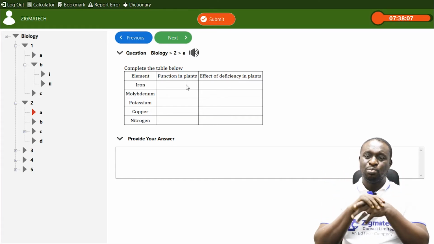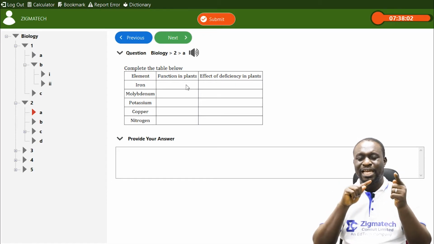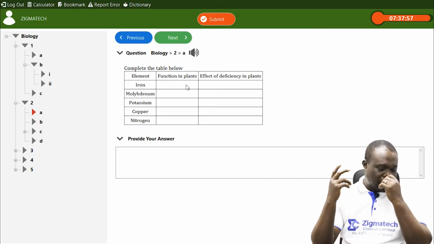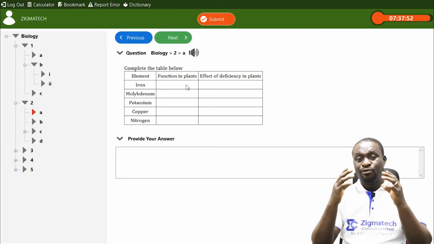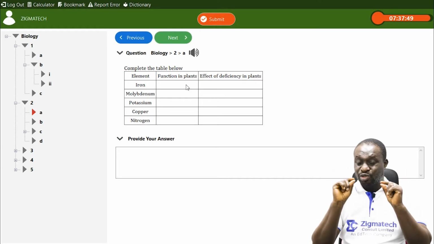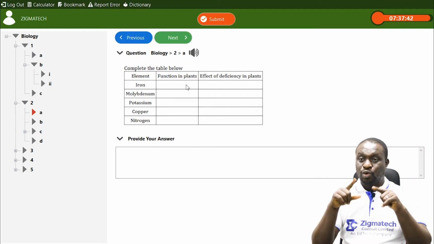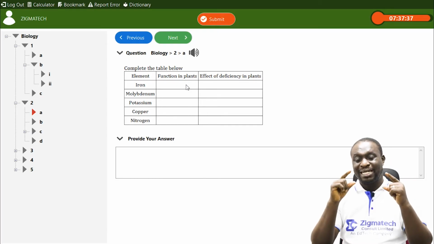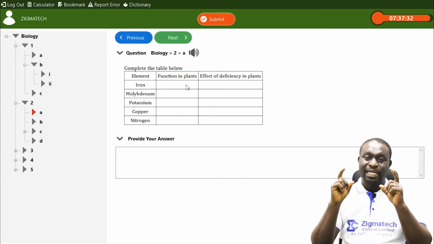All right. Next is molybdenum. One of the functions of molybdenum is to convert nitrogen into amino acids, and of course, you know, amino acid is one of the classes of food that is required for growth and development. It also helps to replenish worn out tissues and cells of the body. So if a particular plant is deficient in molybdenum, it simply means that the plant will experience stunted growth.